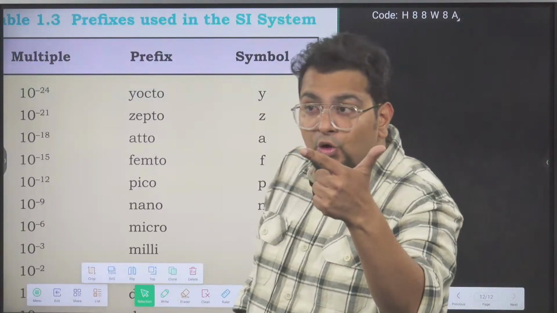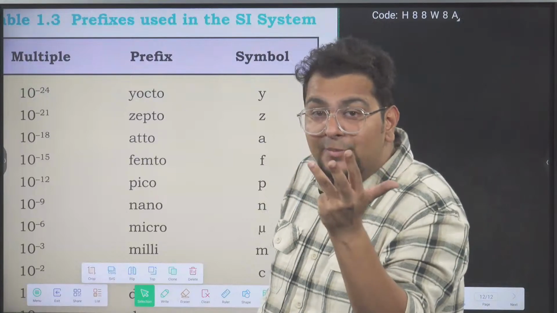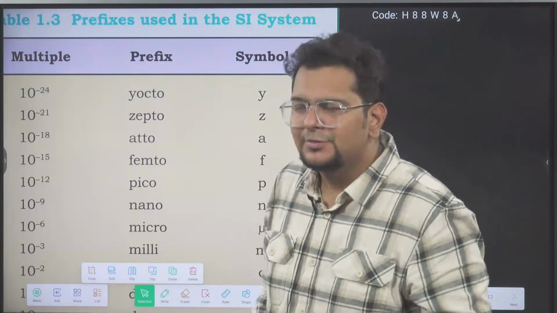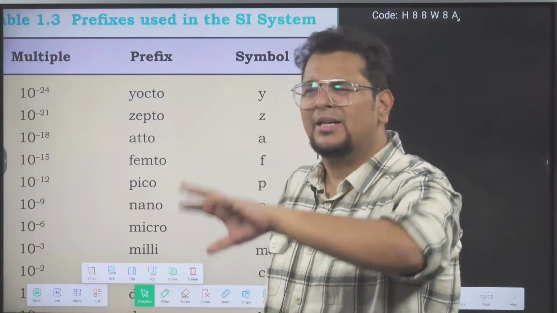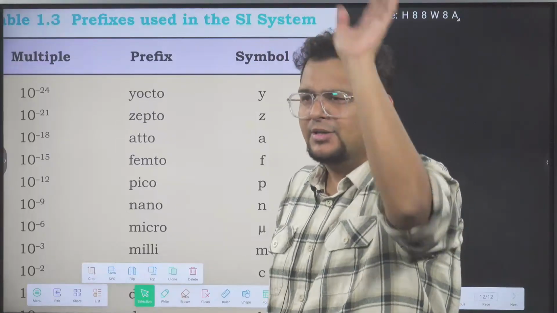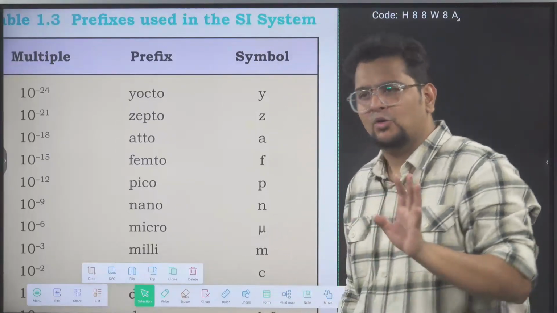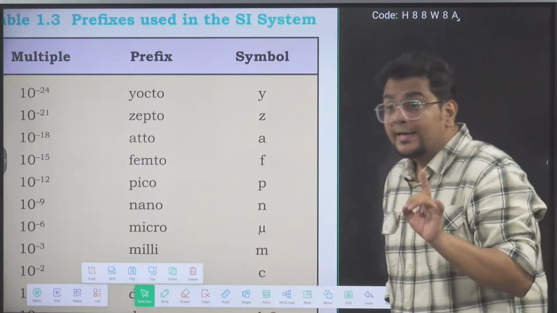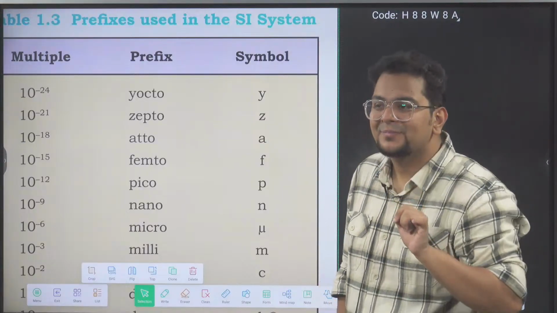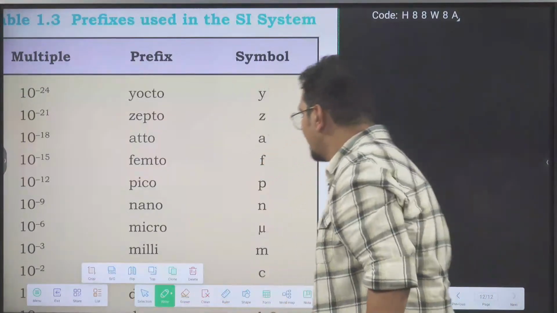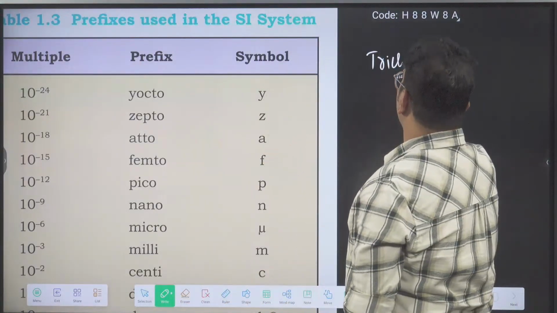Yocto, zepto, atto, femto, pico, nano, micro, you know. Picometer, nanometer, micrometer, that will come in the structure of atom also. Can you see one thing common? What are the tricks to remember it?